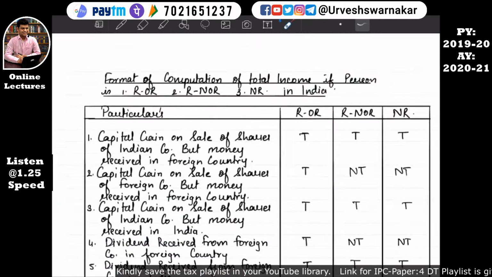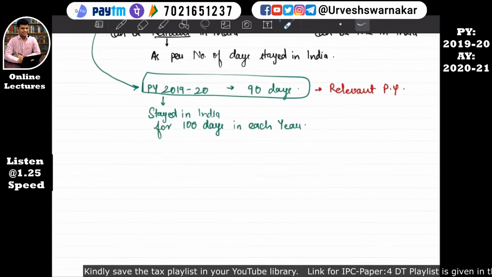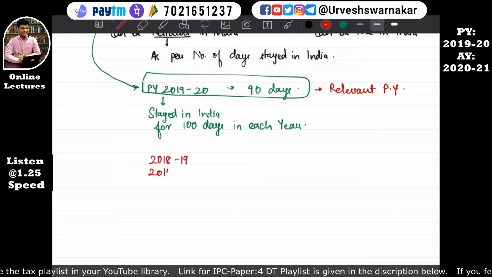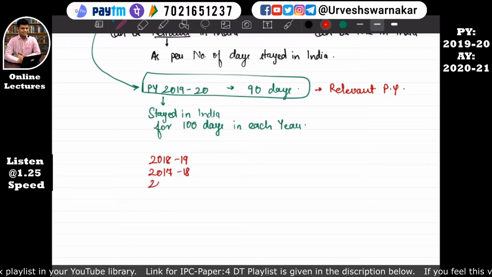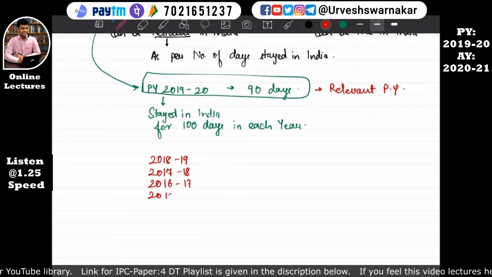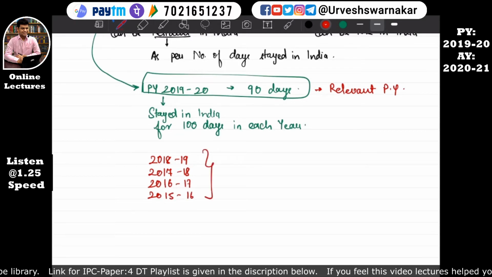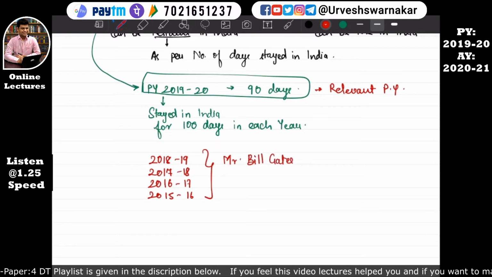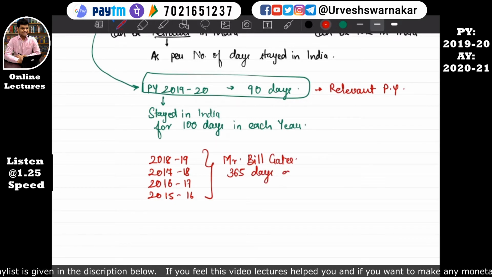Preceding means before. Before this, that is during the period of 2018-19, 2017-18, 2016-17, 2015-16, Mr. Bill Gates should have stayed in India for 365 days or more.